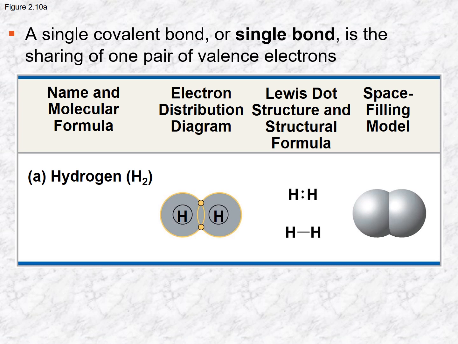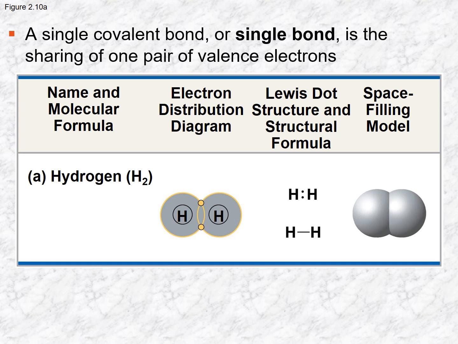Now, covalent bonds can be single bonds, as I showed with the hydrogen, right? And when we look at molecules and the way they're described in the textbook, you will see that they are described in a number of different ways. So here we could talk about a molecule of hydrogen by its name or its molecular formula. The molecular formula tells you what atoms and how many of each are in the structure. The electron distribution diagram shows the electron distribution. So you've drawn the electron distribution, hopefully you practiced, but you can see the electron distribution diagram of this whole molecule where it shows the sharing of these electrons.